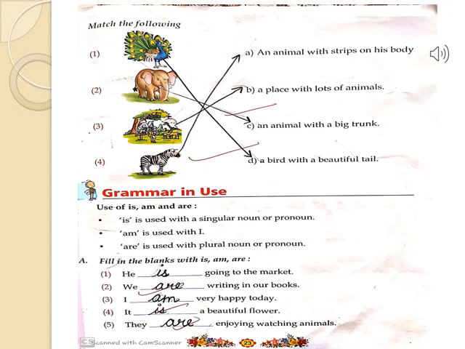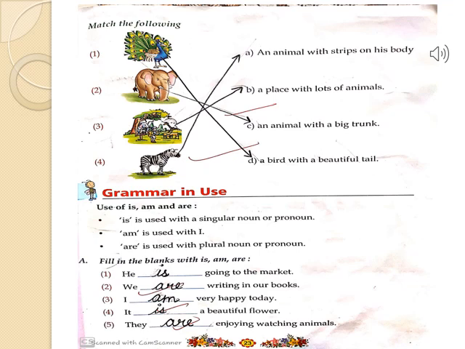So, let's begin with this question. Fill in the blanks with is, am, are. First, he dash going to the market. Now, what do we use with he? Yes, he is a singular pronoun, and we use is with singular noun or pronoun. We dash writing in our books. We means one, more than one. So we use are with we.